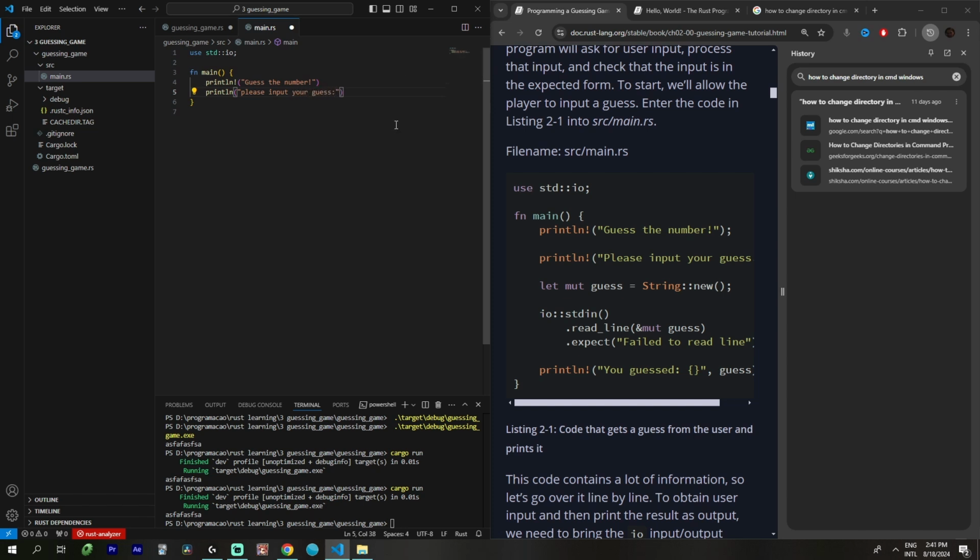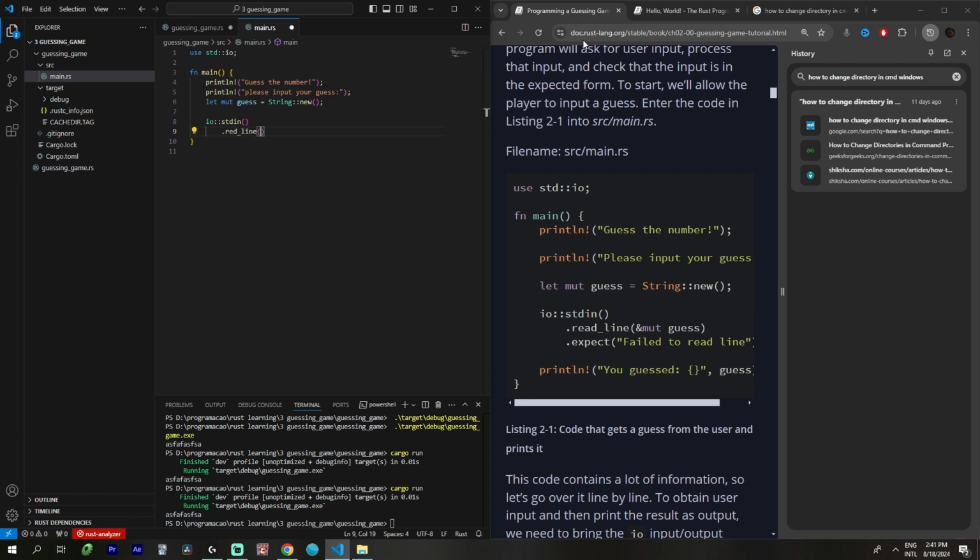I know we have to use this exclamation point because this is not a function. This is a macro, whatever this means. I do not know what it means, but it works. And this was the explanation I got. Let a mutable variable named guess be equal to String::new. This is a function to create a string. It's like C#, I guess.